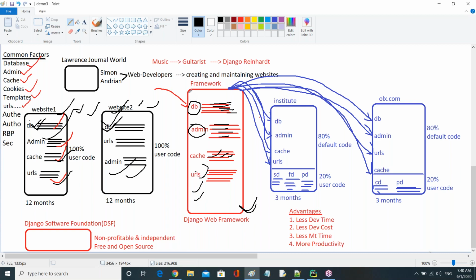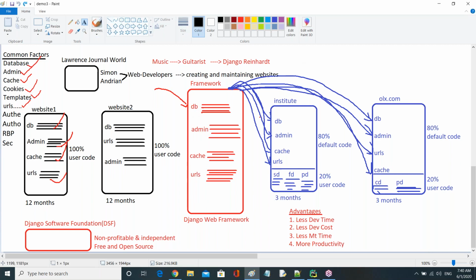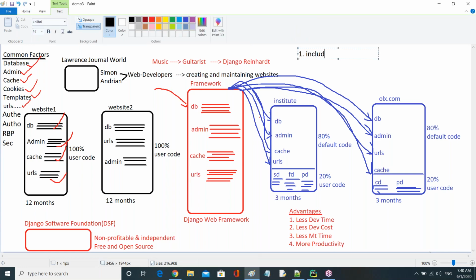Here I'm going to show you two features now. What happened here? They included all the common factors.